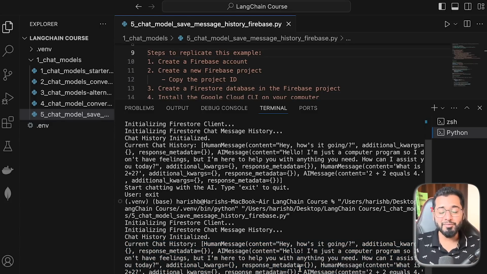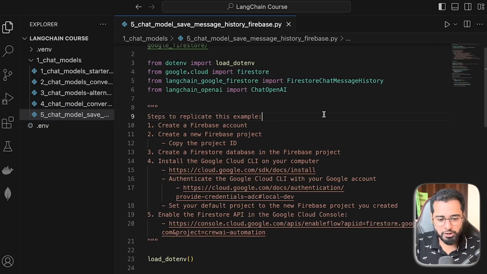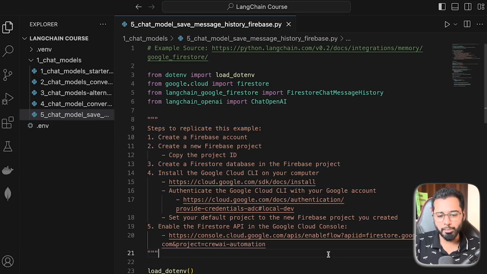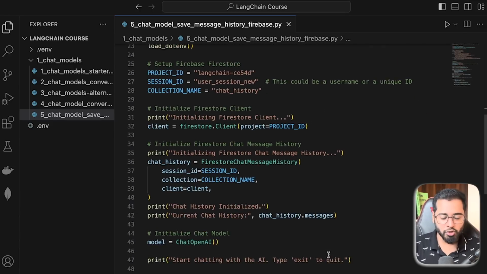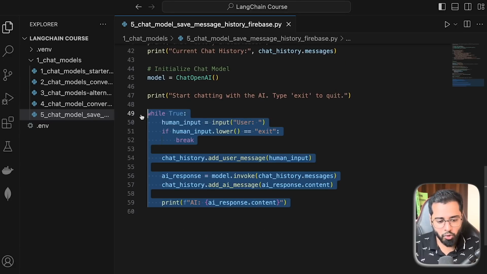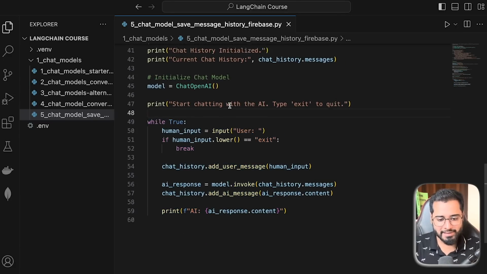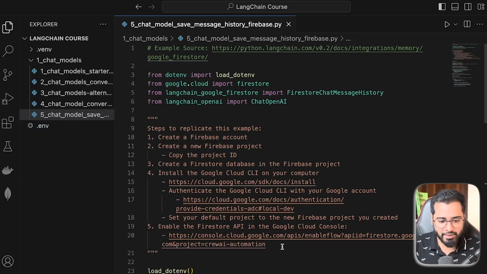So that is what I've coded out already. Let's quickly walk through it and you'll find it to be pretty simple. The actual main code is not really that much different to what we wrote in the previous section. Most of the difference is just in the Firebase setup part. To make it very simple for you, I've typed out installation steps right here. It's very straightforward. Once we do the cloud setup, the Firebase Firestore setup, the rest of the code is pretty much the same. There is literally no difference.